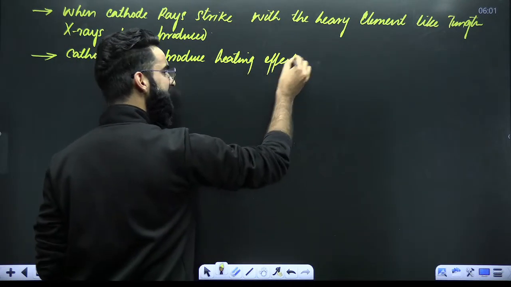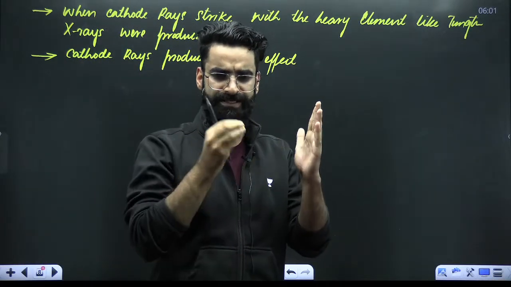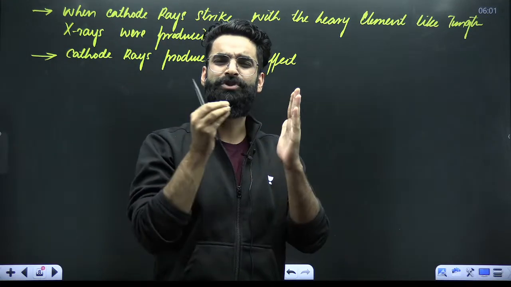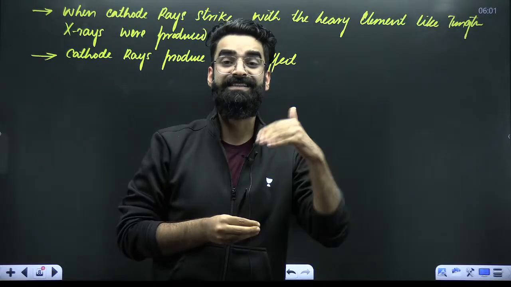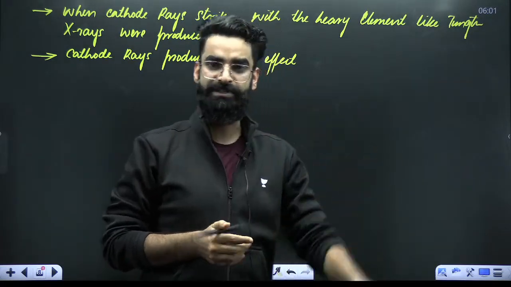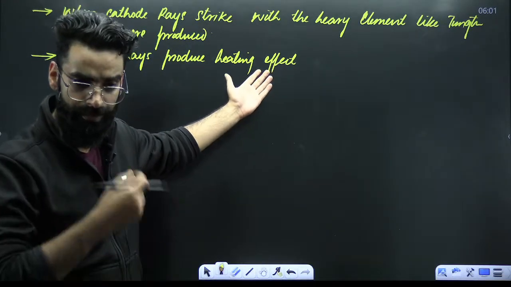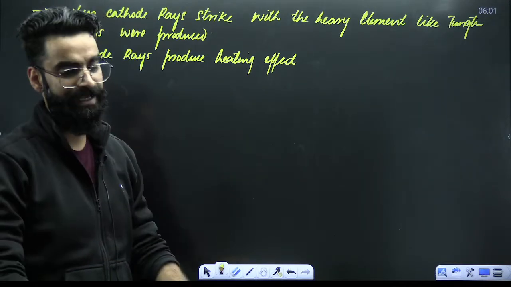Right? So basically, when these cathode rays were made to fall on a metal strip, it was observed that the metal strip's temperature was rising with time, which is only possible if these cathode rays produce a heating effect. Right? Perfect. I hope all these things are absolutely clear till here.